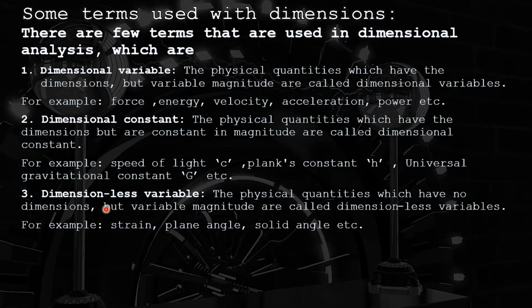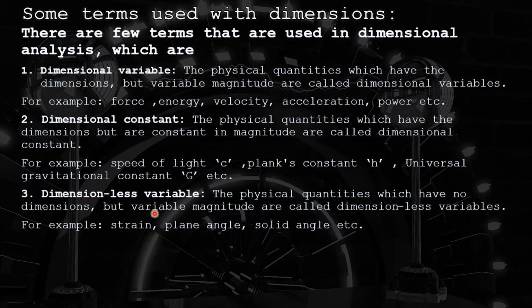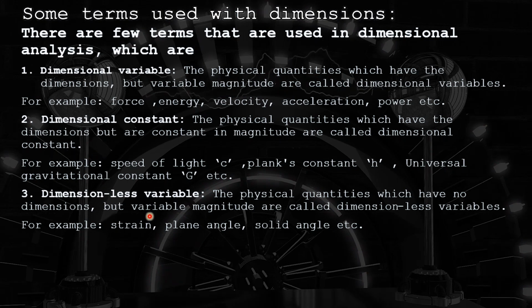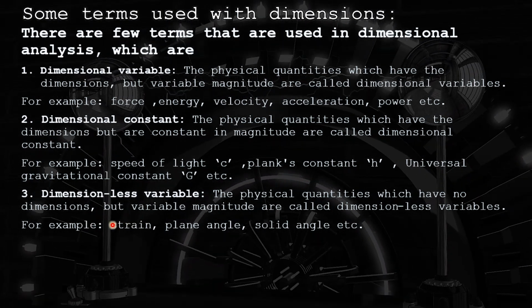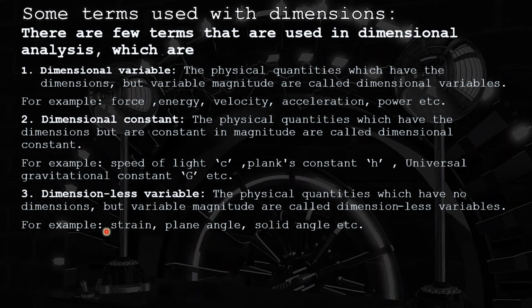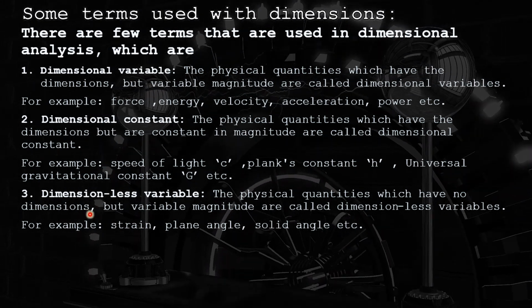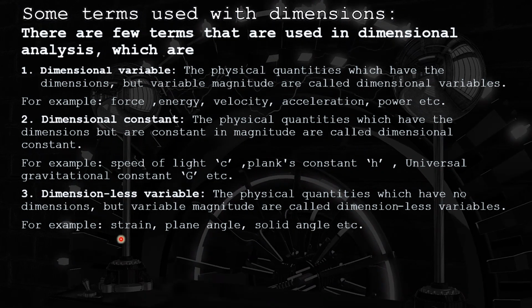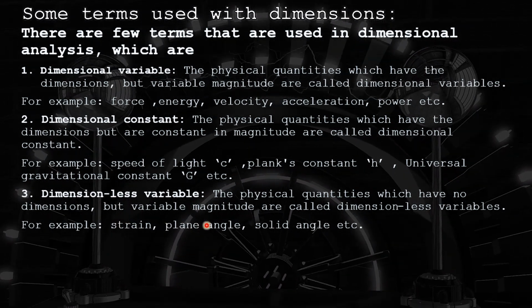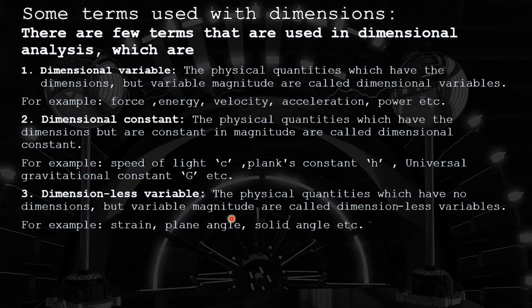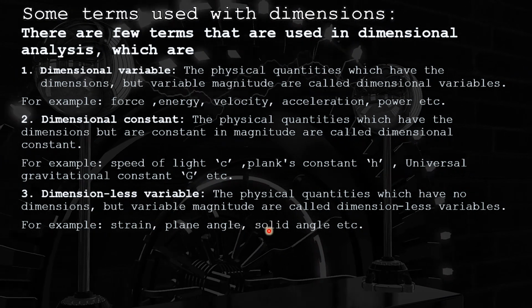You can see the formula of strain. Strain is the ratio of the change in dimension divided by the original dimension. For example, if we are looking at strain in 3D, it is the change in volume divided by the original volume, so it is a dimensionless quantity but it is a variable quantity. Same goes for plane angle and solid angle. They are also dimensionless variables.